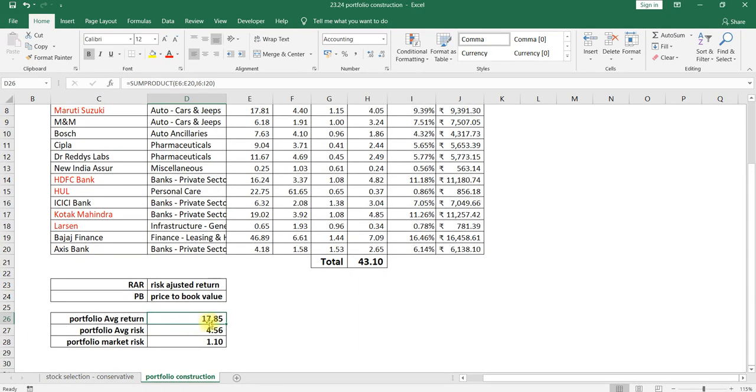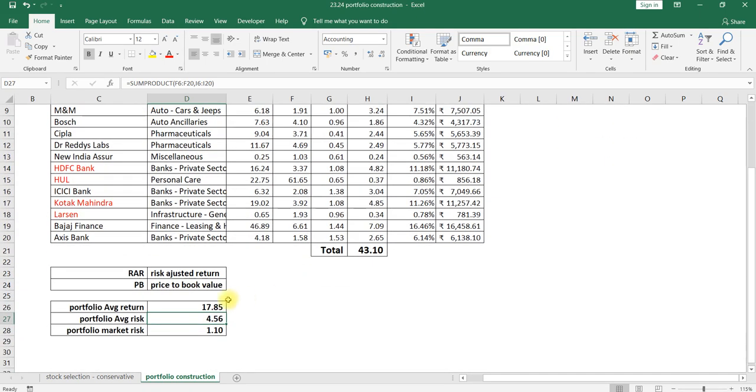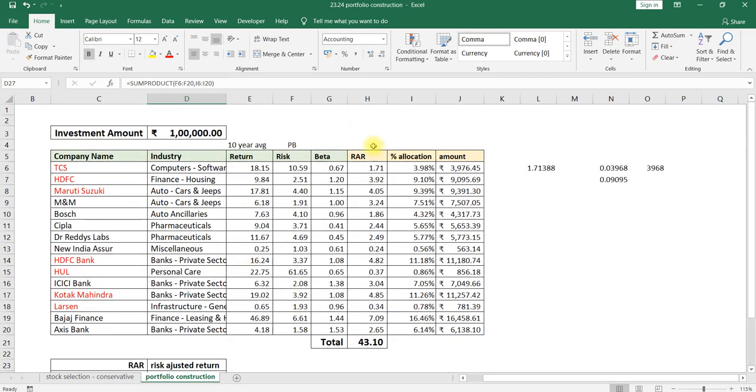it has been improved to 17.85 and risk has been reduced to 4.56. Previously the average risk was 7.5 and return was 13%. If you calculate an average of the returns, you will get 13%.